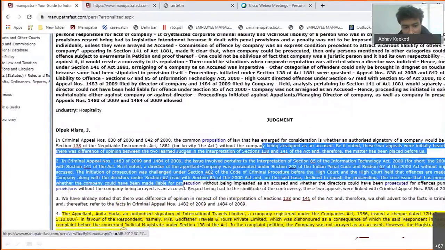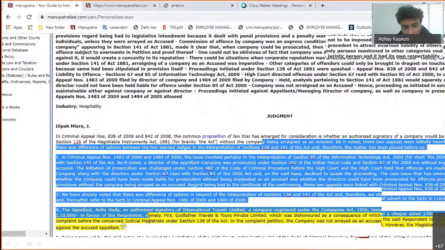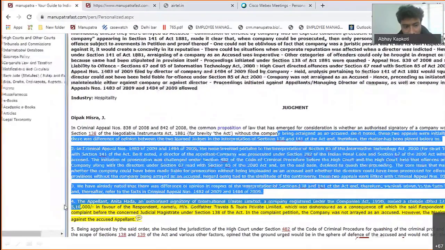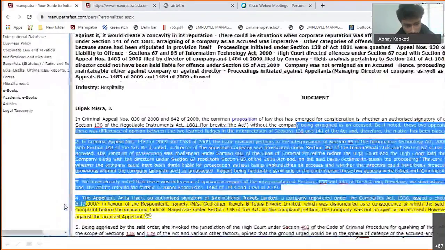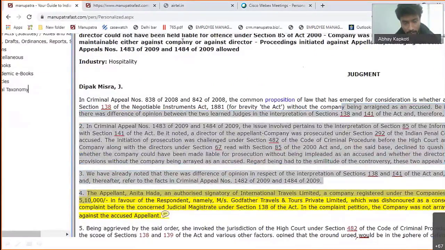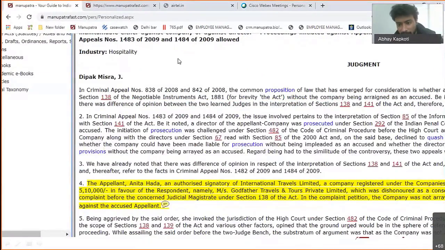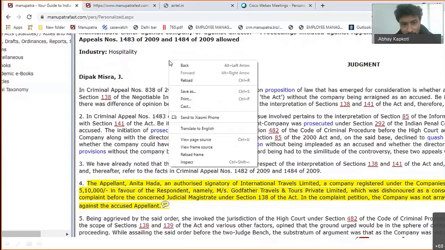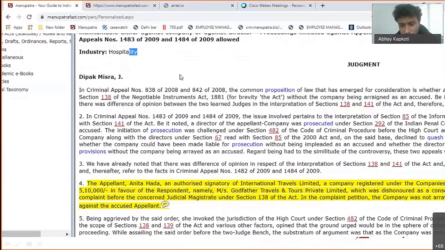Similarly, if any judgment is there in terms of the head note, this is what we have done here. Okay, so you will also be able to color certain paragraphs.